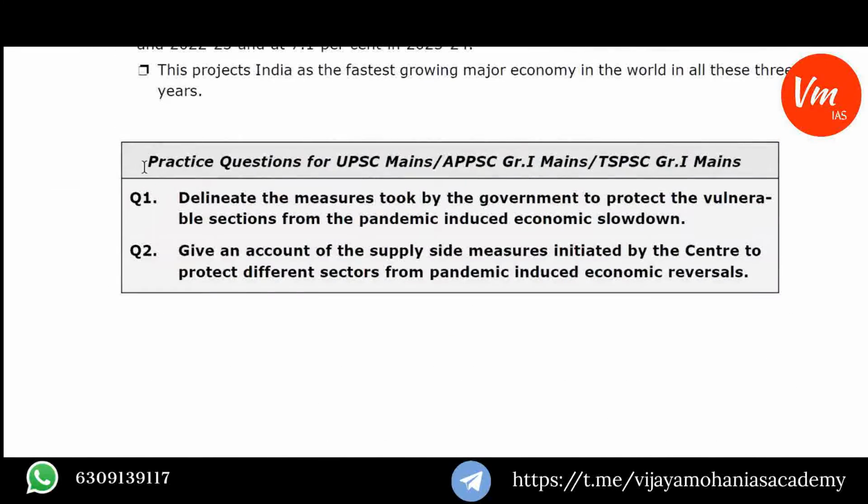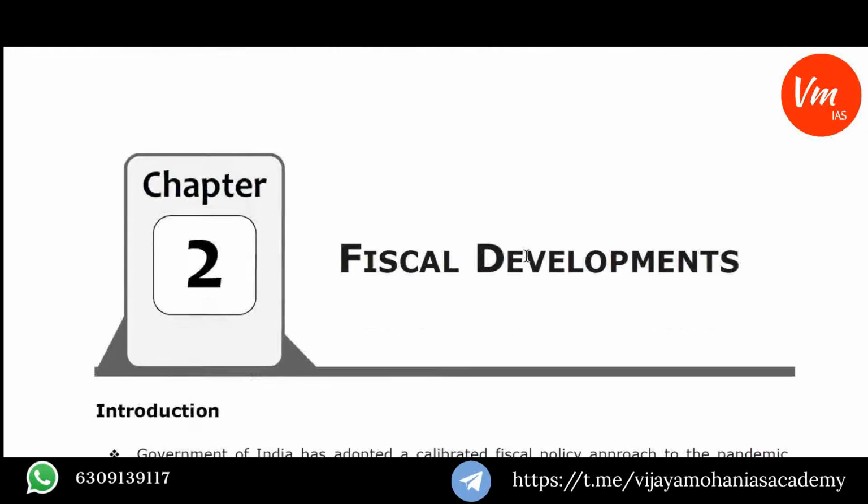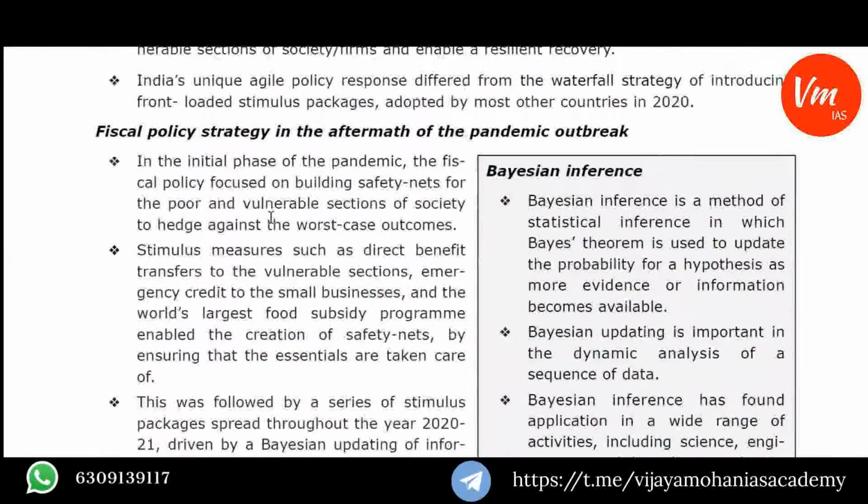So now here see practice questions for UPSC mains, APPSC Group 1 mains, and TSPSC Group 1 mains. At the end of every chapter, I have given you 2 or 3 questions. In a similar way, every chapter has been divided into important aspects, and unnecessary content has been removed, and the content has been made much more exam oriented, and questions have been given for discussion.